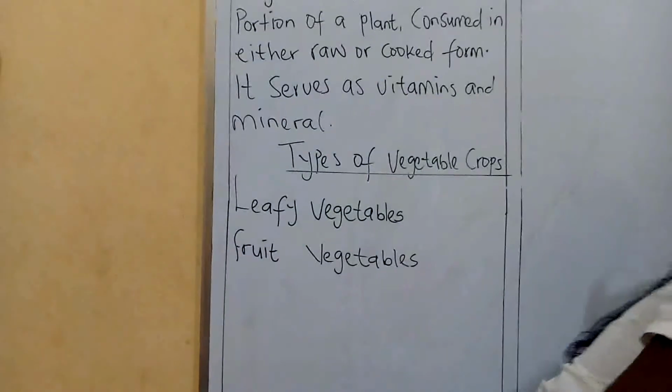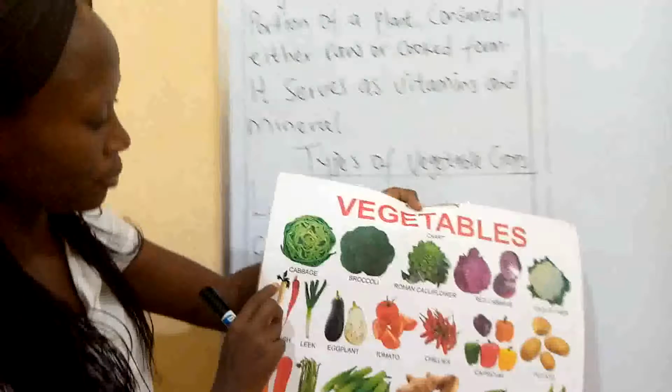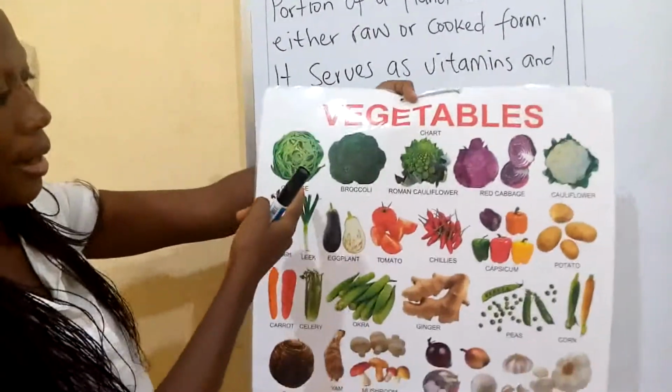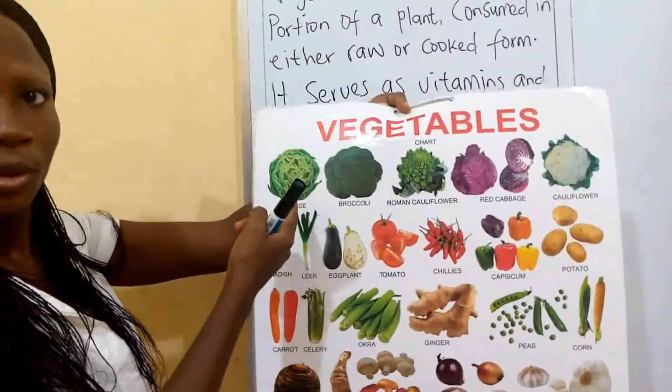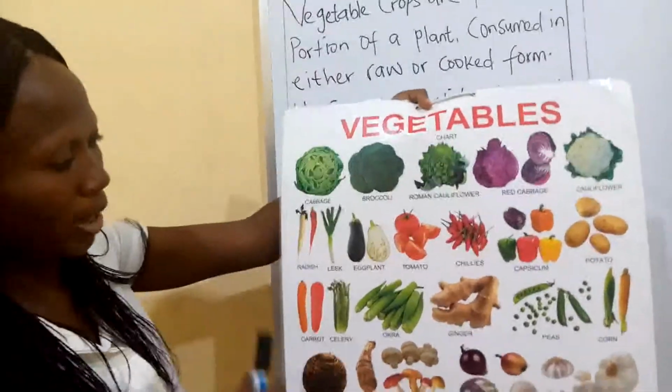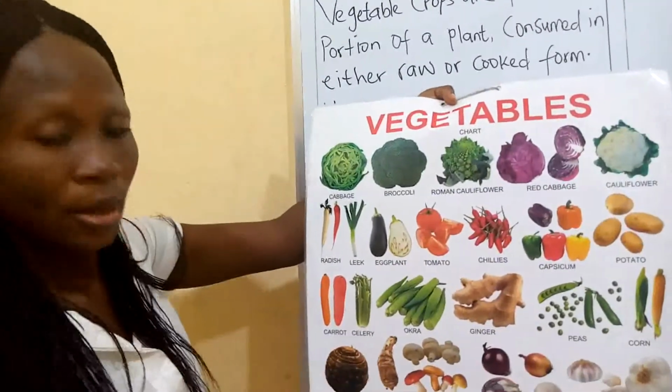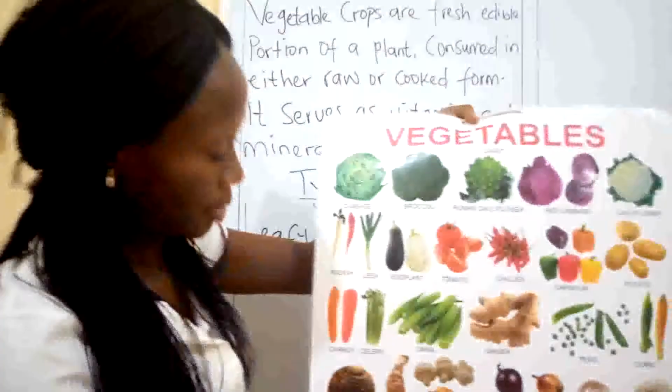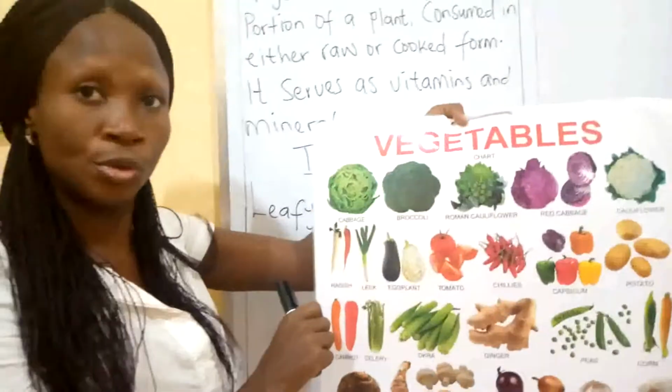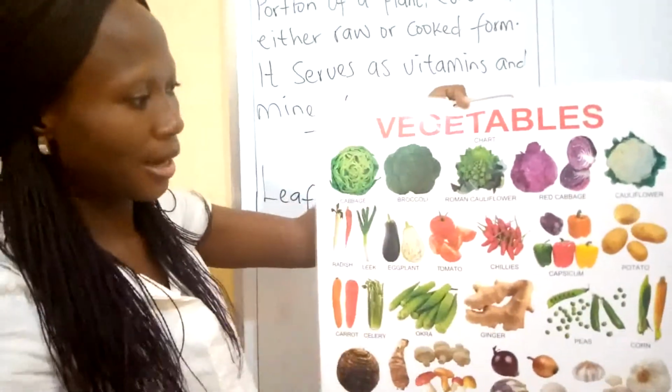There are some that are not here, but they are in the chart. Here we have cabbage. We have been using it for our food.